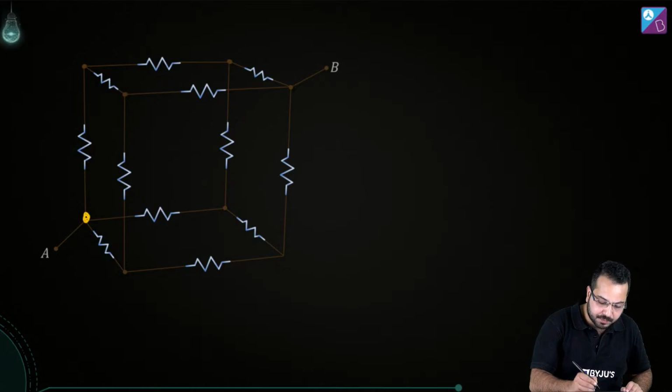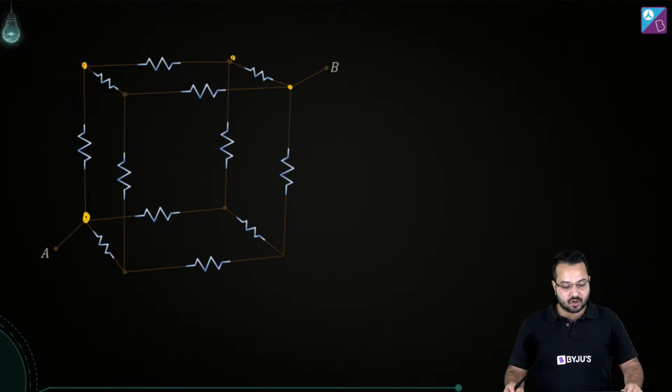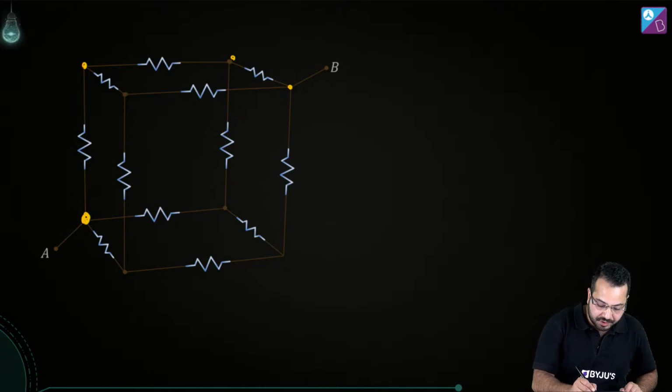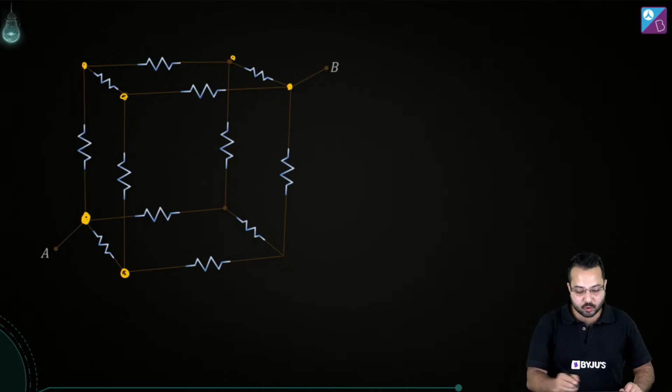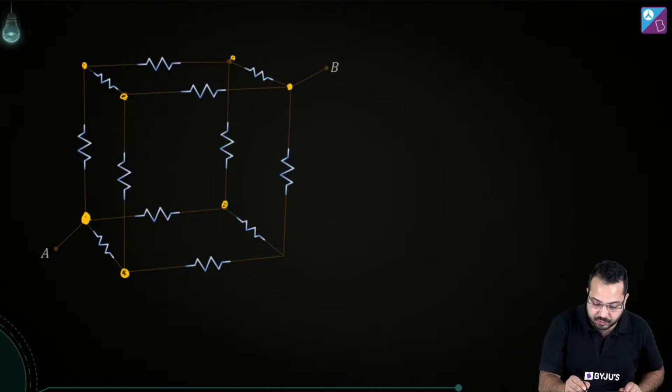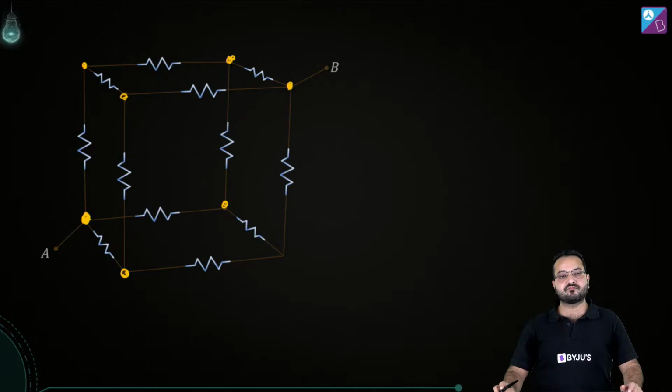Whether you go from this point to this point, to this point to this point, or you go from this point to this point to this point to this point, or you go from this point to this point to this point to this point, all are the same paths. All paths are the same.